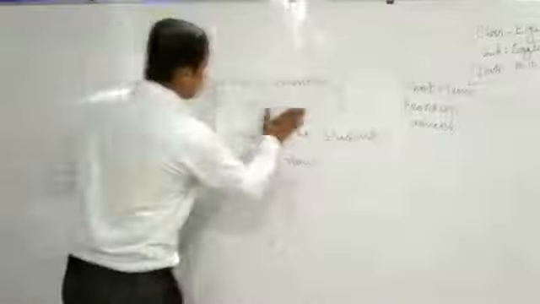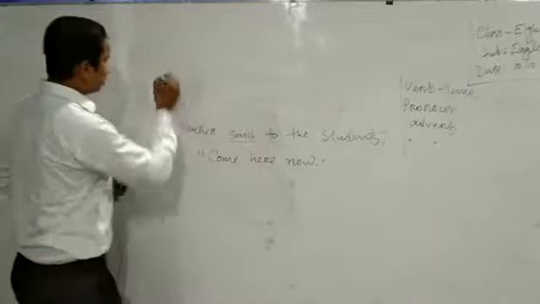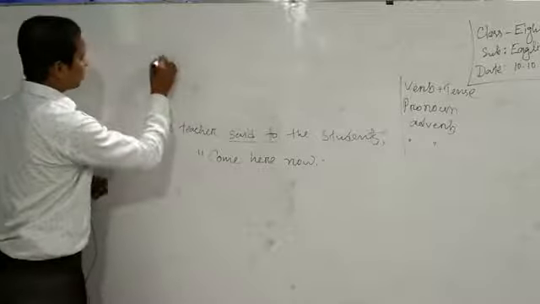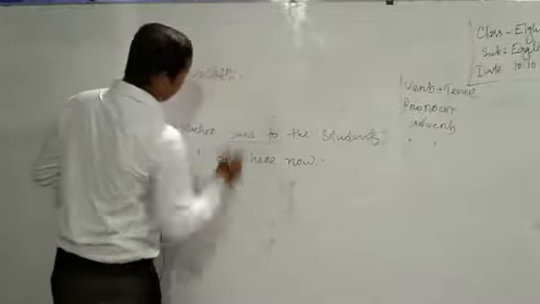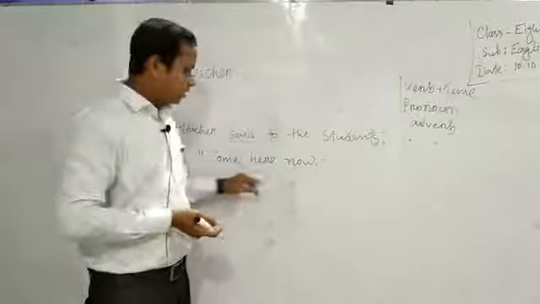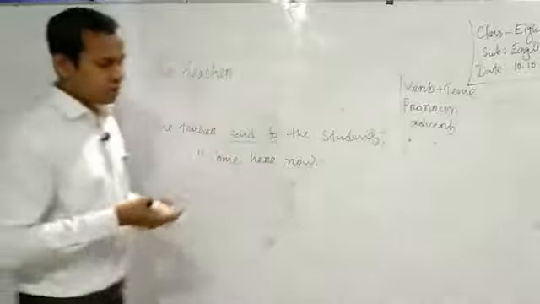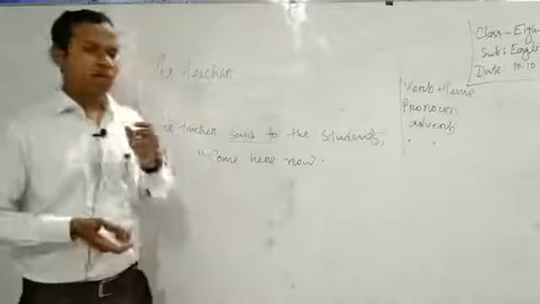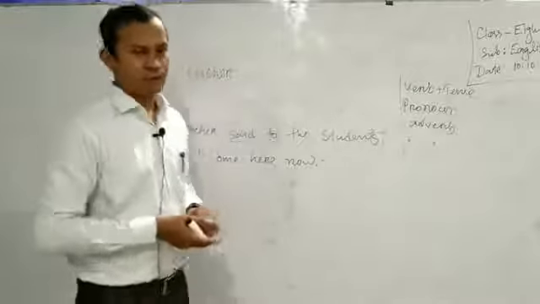So if we change, we have to start like this. At first the subject, the teacher. You can order it, come here now. It may be a command and it may be an order, but in case of imperative sentence, if you write told as a verb, it will be best for you.